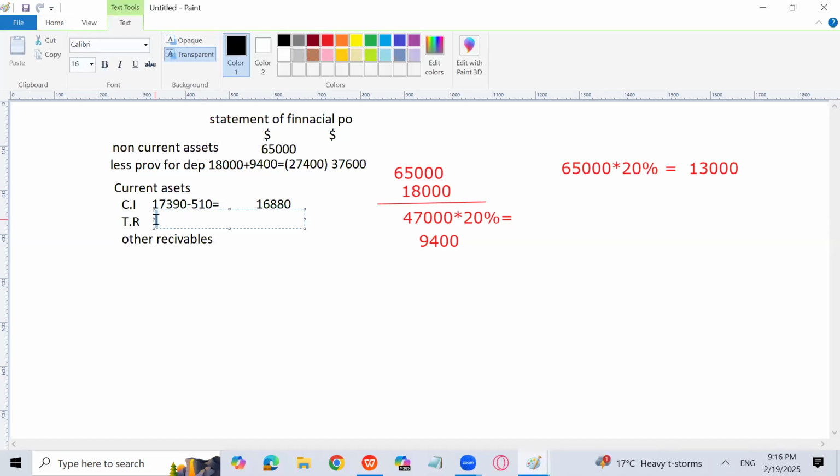I will write here 14,800 minus 480 because that is written on the wrong side. So what is the amount of net trade receivable? 14,320. 14,320 is the correct amount of trade receivable. Then I am going to write the other receivables.